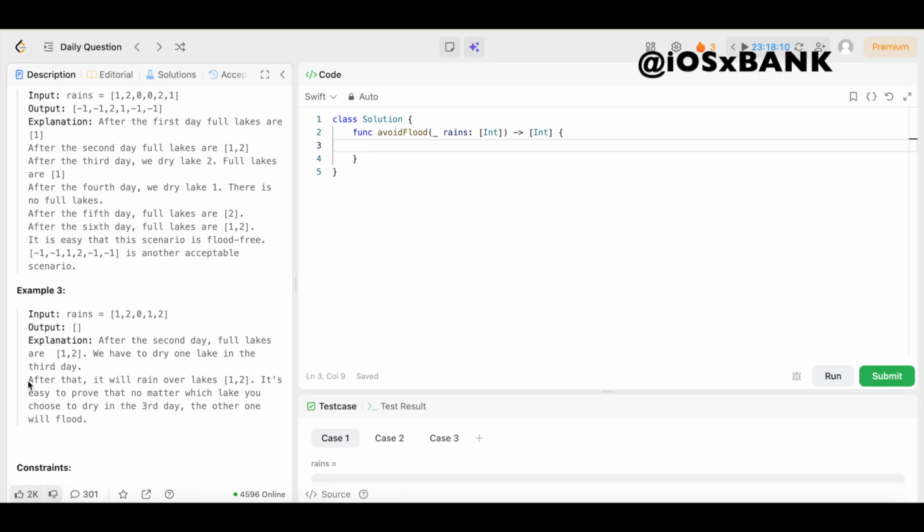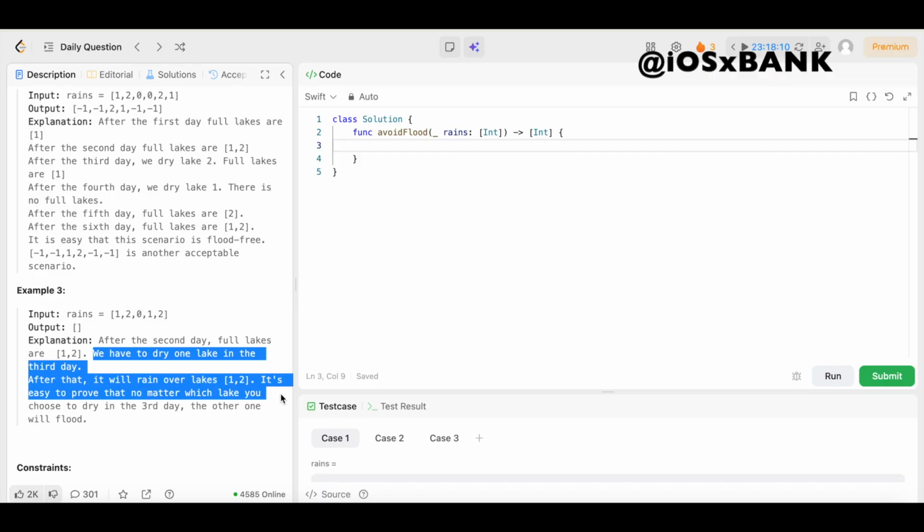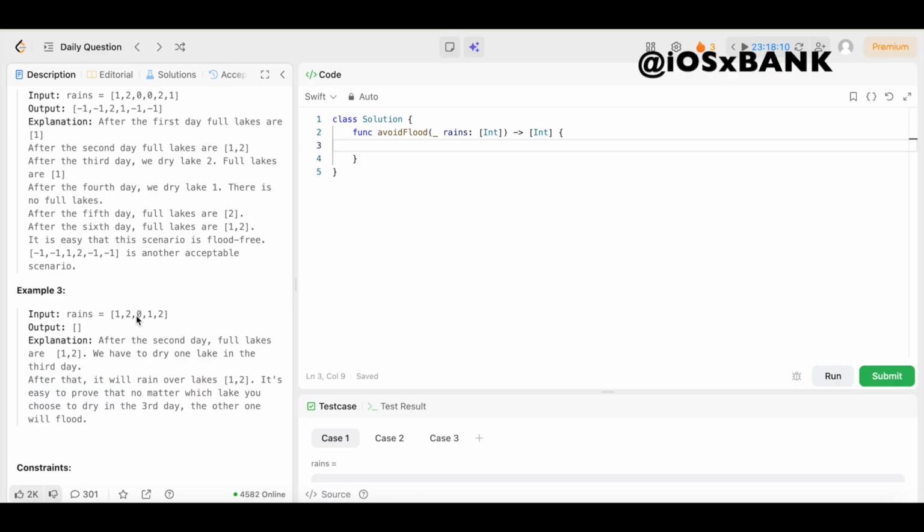It says we have to dry up 1 lake on the 3rd day. After that, it'll rain over lakes 1 or 2. It's easy to prove that no matter which lake we choose to dry on the 3rd day, the other one will flood. So even with this 0, we could dry up lake 2. But even if we dried up lake 2, that means lake 1 is still full, and then it floods right here when it rains again on lake 1.